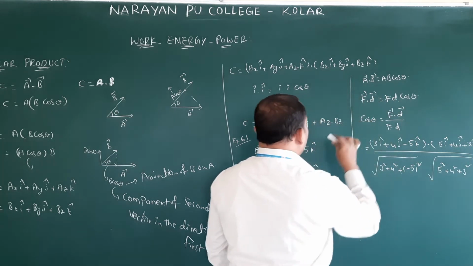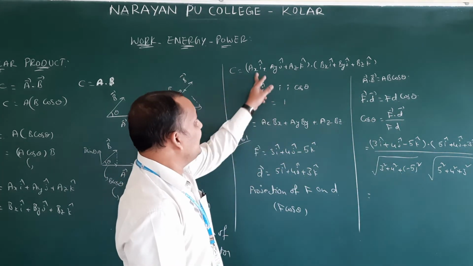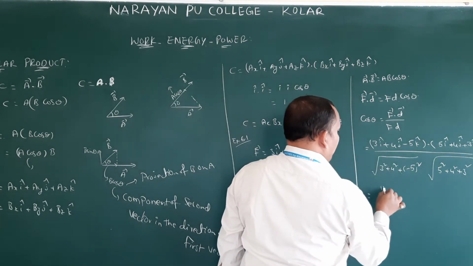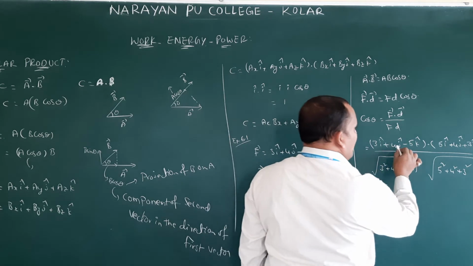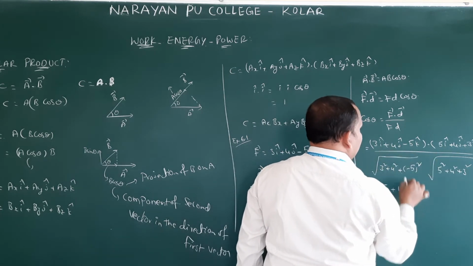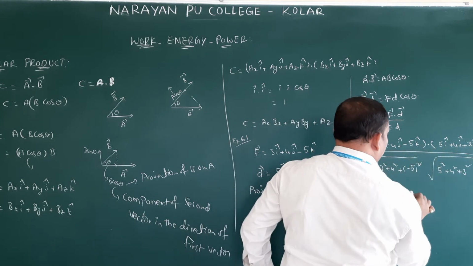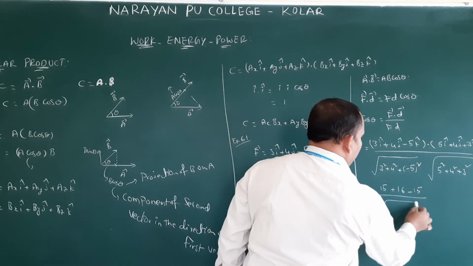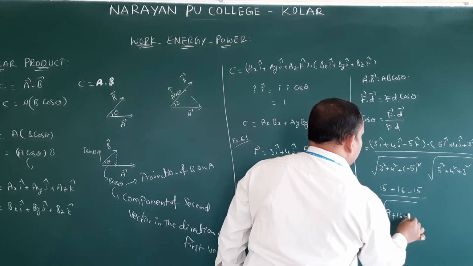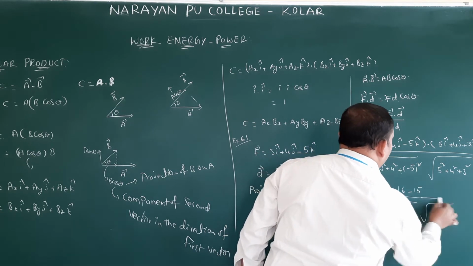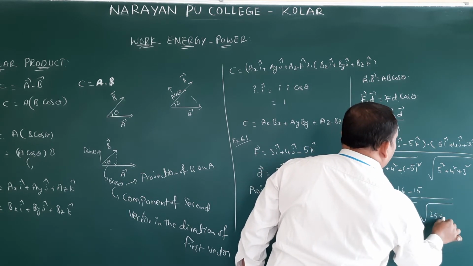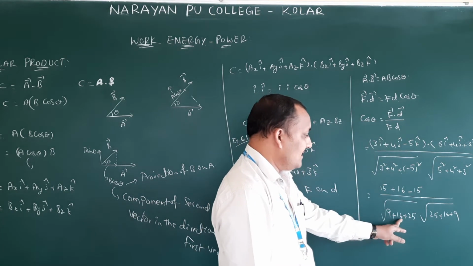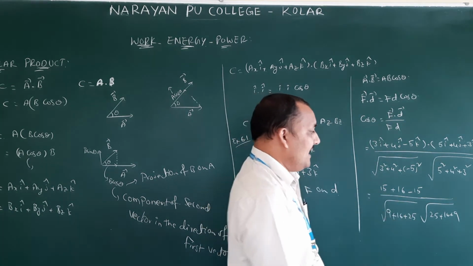So how to do the product, already we discussed: AX BX. So 3 into 5 is 15. 4 into 4 is 16. Minus 5 into 3 is minus 15, divided by 9 plus 16 plus 25, that is 25 plus 16 plus 9. Both will be same. So 15 will be cancelled.